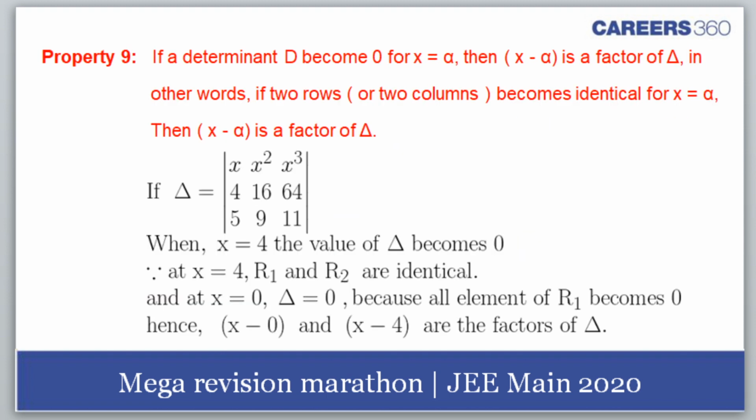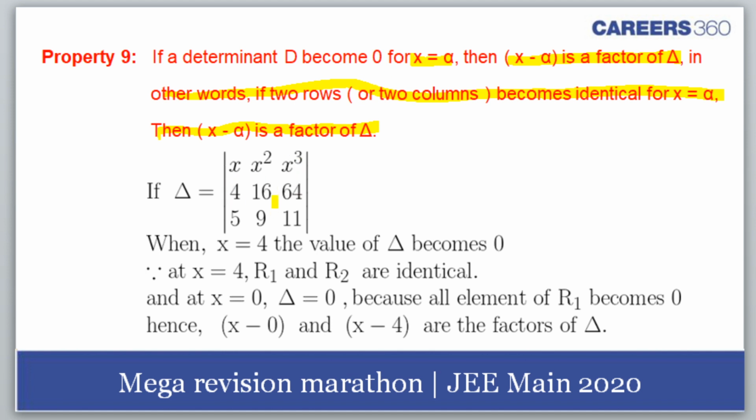Then we come to the determinant D becoming 0. Okay, this is the factor property. Please focus, everyone. If a determinant delta becomes 0 for x equal to alpha, that is, x minus alpha is a factor of delta. In other words, if two rows or two columns become identical for x equal to alpha, then x minus alpha is a factor of delta.